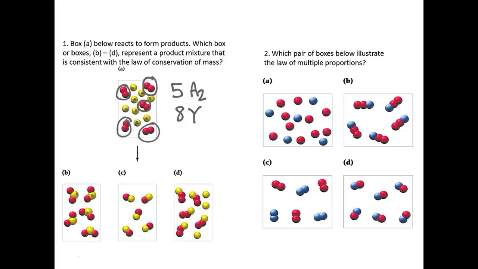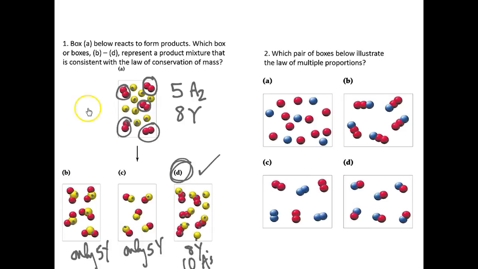And then we're going to count them down here at the bottom too. So box B, 1, 2, 3, 4, 5. There's only 5 Ys. So that one can't be right because there should be 8 Ys, right? C, 1, 2, 3, 4, 5 Ys here. And here, 1, 2, 3, 4, 5, 6, 7, 8 Ys here. And then we have 10 A's, which would be 5 A2s. So D is the answer, because if you divide this up into yellow spheres and red spheres, you end up with the same amount. You didn't lose anything.